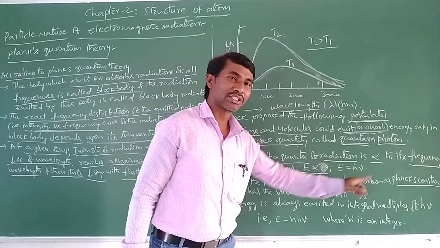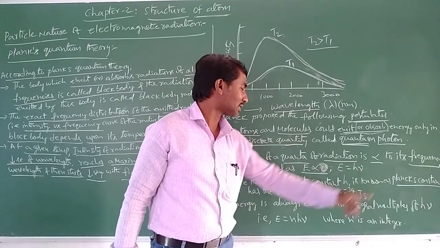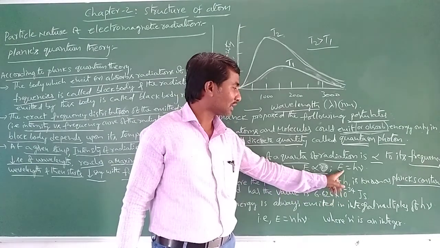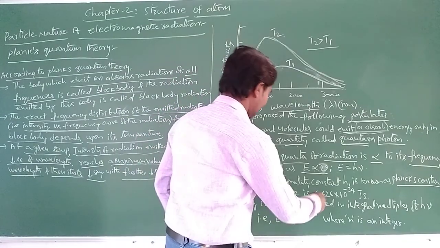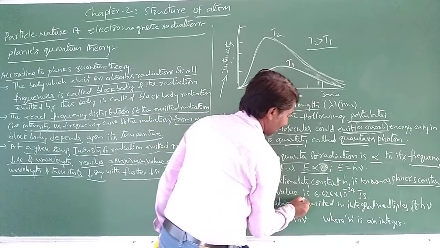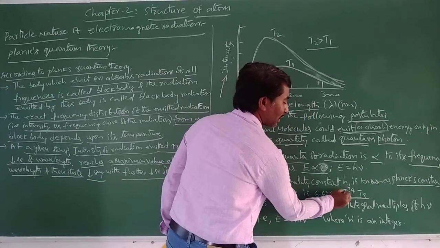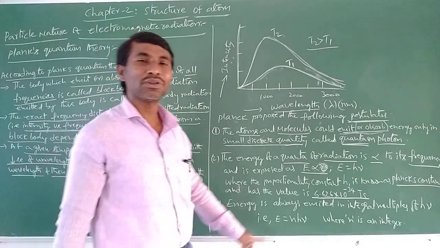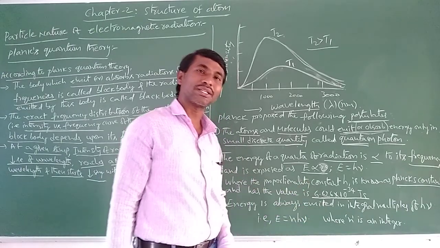E equals h nu, where h is Planck's constant. The proportionality constant h is called Planck's constant. And what is the h value? The value of Planck's constant is 6.626 into 10 power minus 34 joule seconds.